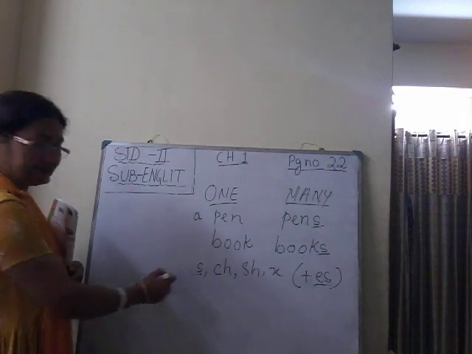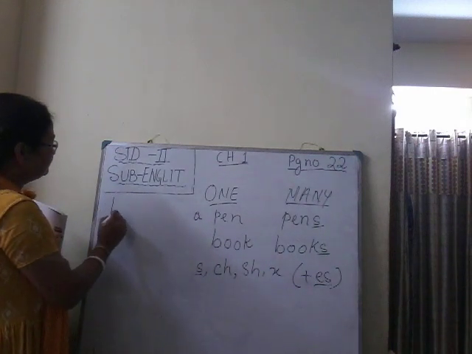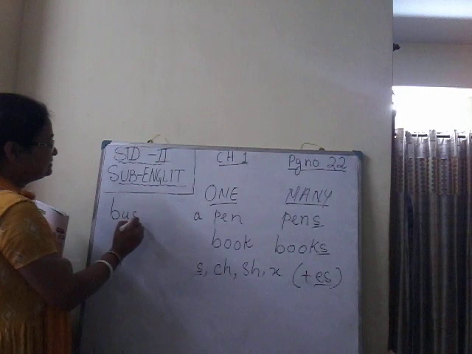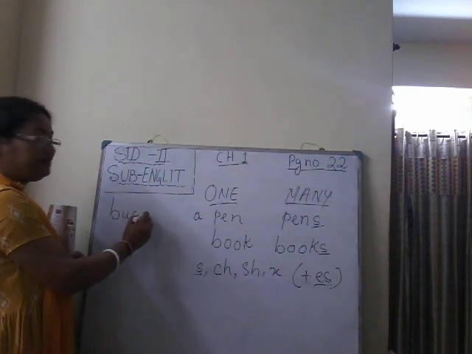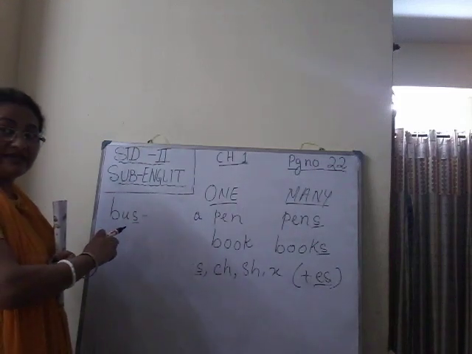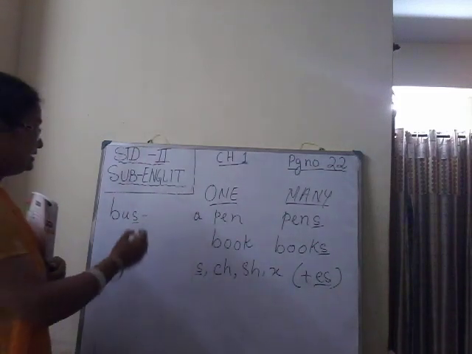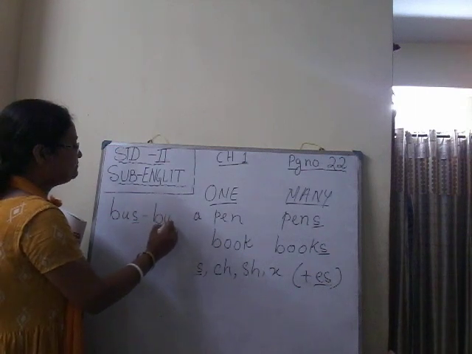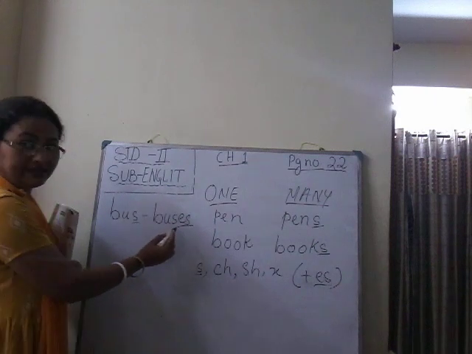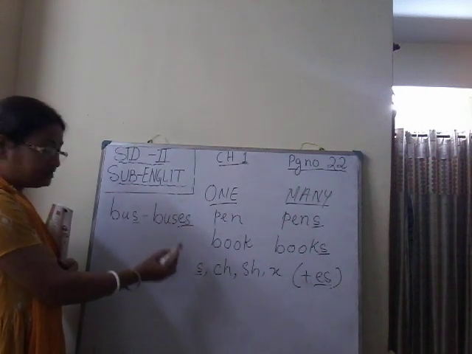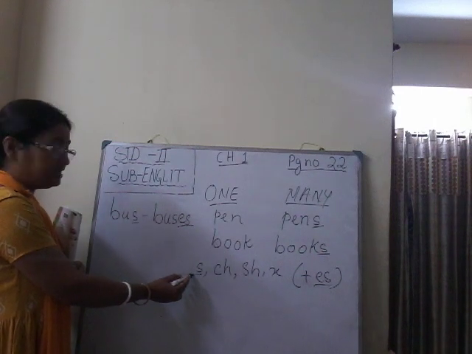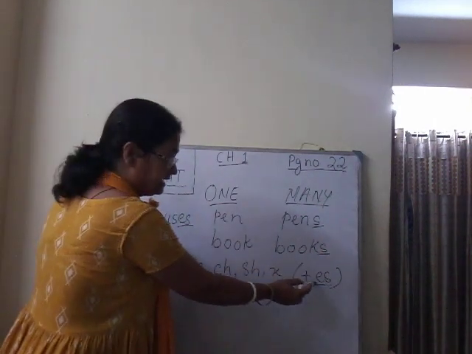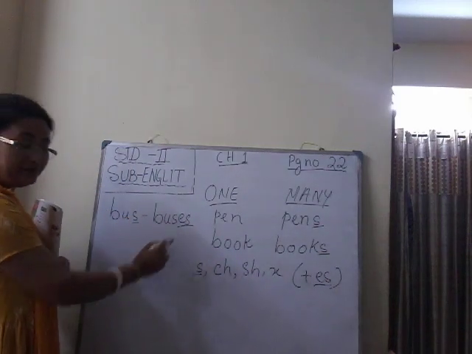Like I said, s. Suppose the word bus. Bus ends with the letter s. So when I talk about more than one bus, I will say I have seen many buses. Here what am I adding? I am adding es. As I have told you, a word that ends with s takes es to change it from one to many. So bus will become buses.